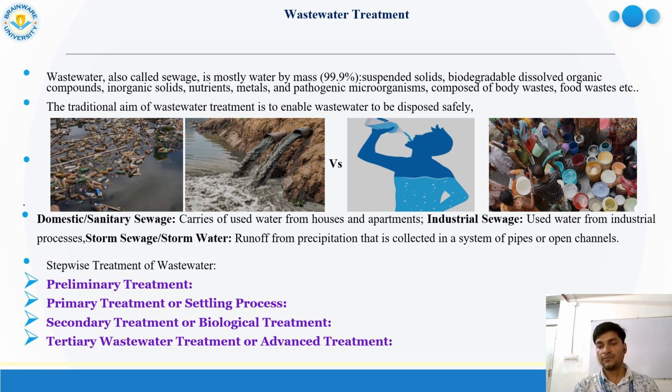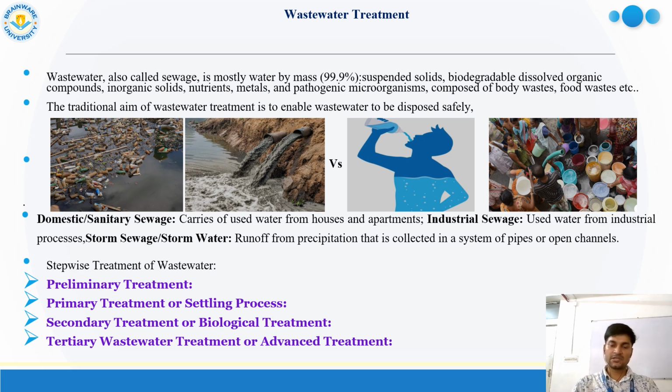Due to the presence of so many wastes, domestic waste, sewage, industrial sewage, and maybe storm sewage, so many sewages are polluting our water. When this sewage is mixed with the water body, it has been seen that 99% is suspended solids and biodegradable inorganic or organic material, nutrients, and so many pathogens are present.